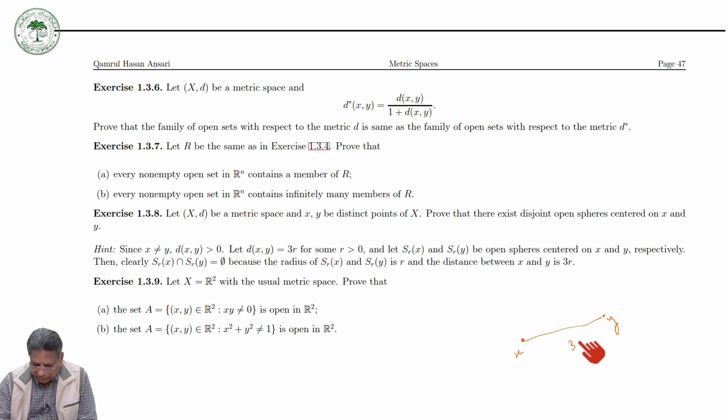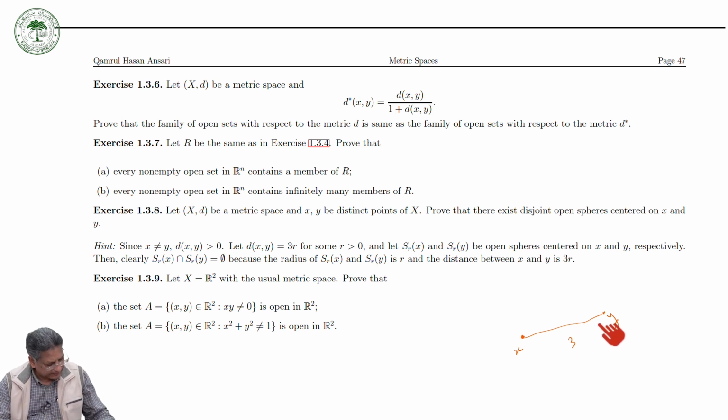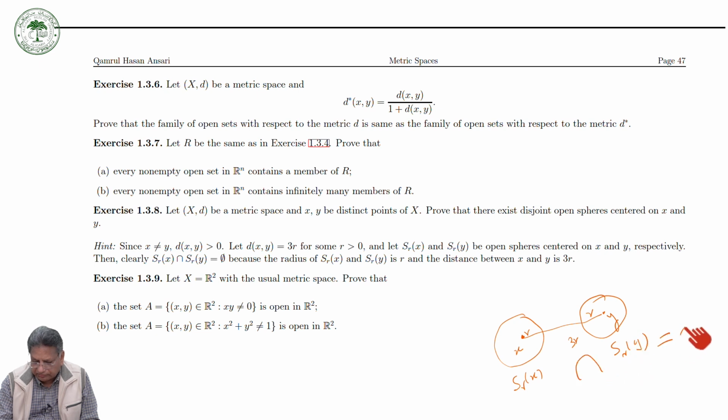So you can take an open ball with radius r around X, and an open ball with radius r around Y. Then this is your S_r(x) and this is your S_r(y), and of course the intersection of these is empty. So you can find these two sets. Similarly, you can prove that this set is open and this set is open.